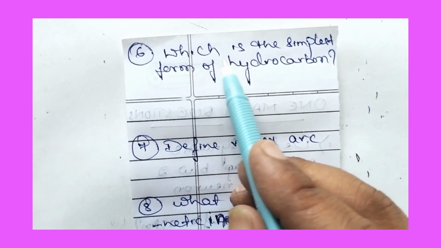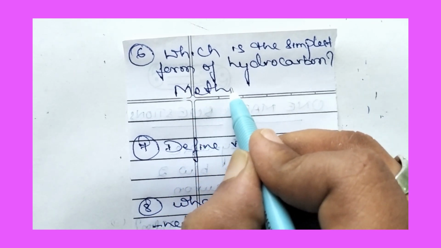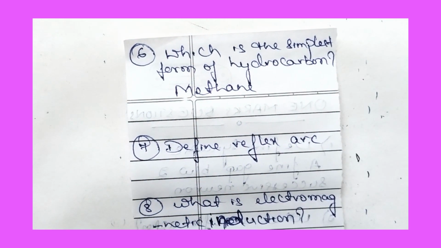The sixth question is, which is the simplest form of hydrocarbon? The simplest form of hydrocarbon is methane.